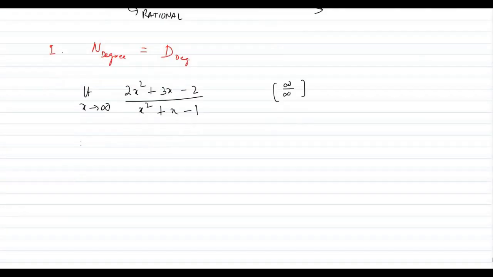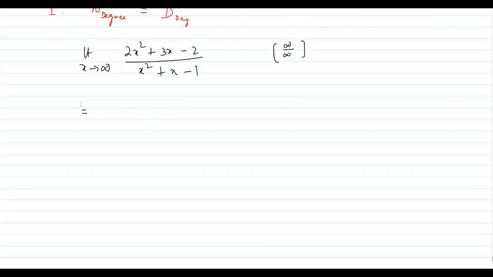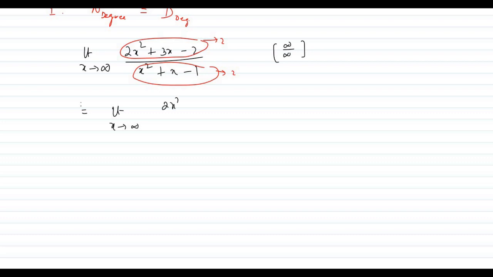So what we'll do further, you can see the degree of numerator is 2 and the degree of denominator is also 2. So moving ahead, we'll divide by the degree-containing term. That means (2x square plus 3x minus 2) whole divided by x square.